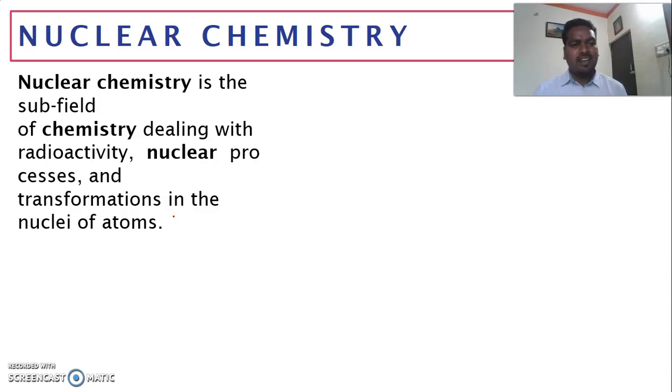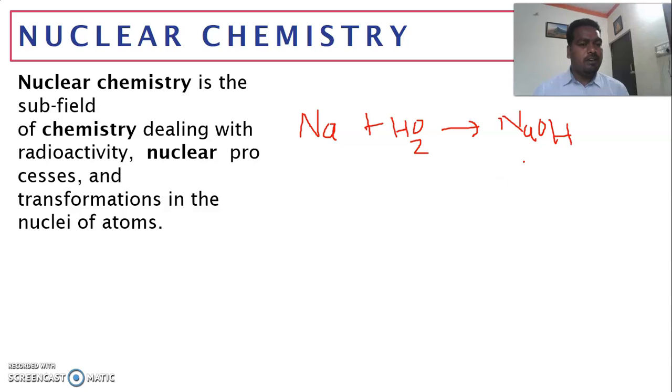So please write the reaction while I'm discussing it. If you add a sodium piece to water, at that moment you are going to get a strong base like sodium hydroxide, plus it liberates hydrogen gas.